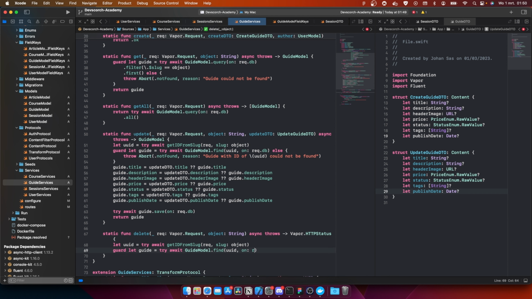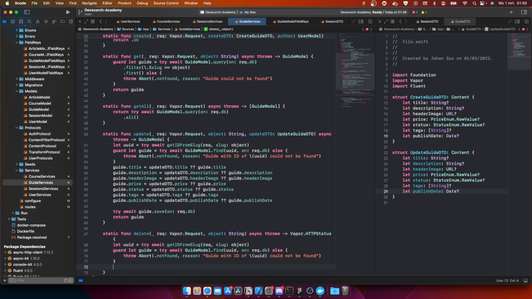UUID and then on rec.db else throw Abort dot not found. This is going to be the reason, but we don't need the dot there. We can actually call reason. Now we're going to do guide with ID of UUID could not be found.